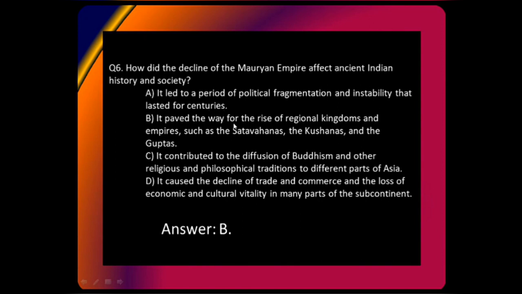No, it did not last for centuries because just after it, Satvahana kingdom, Kushan dynasties, and Ishkuvakus, and later the Guptas, they started, right? Centuries means hundreds and hundreds of years. So it is saying that this fragmentation continued for 500 years, but that was not the case. All right, that is why option B was more correct.